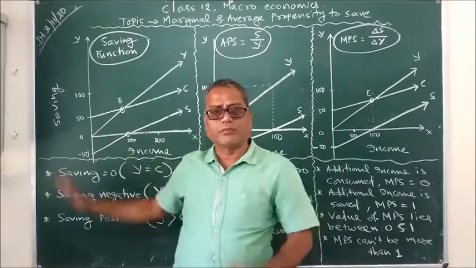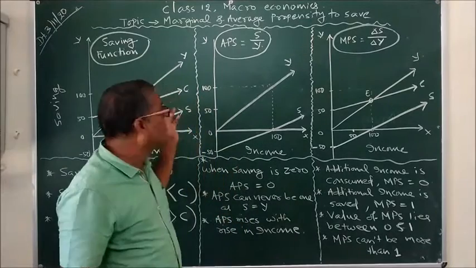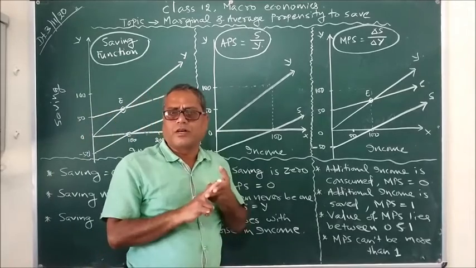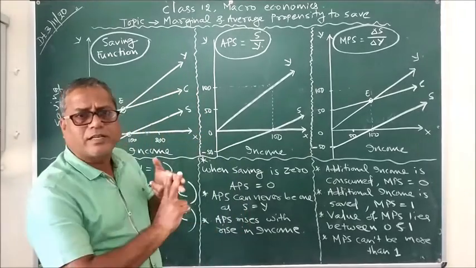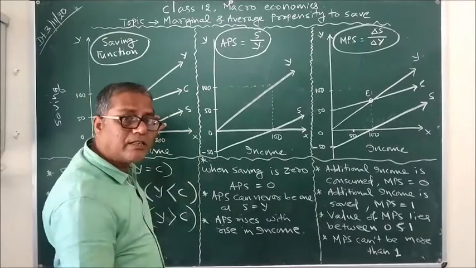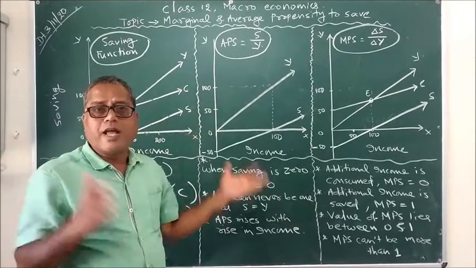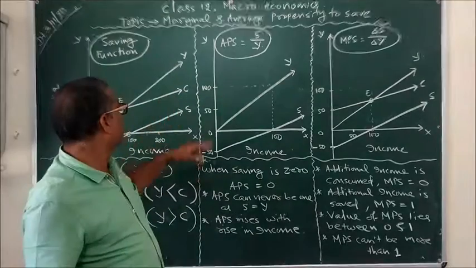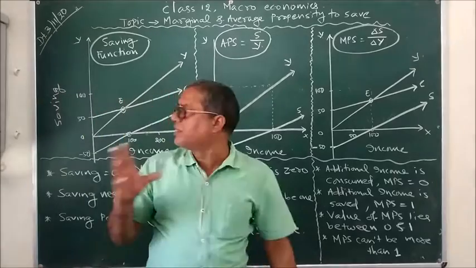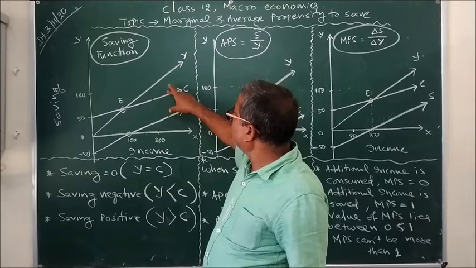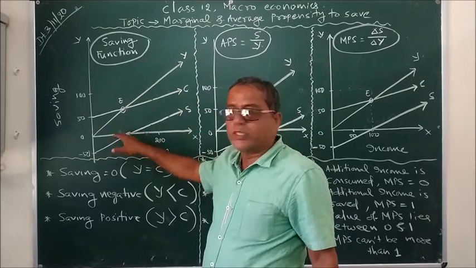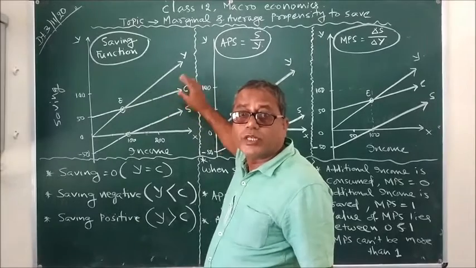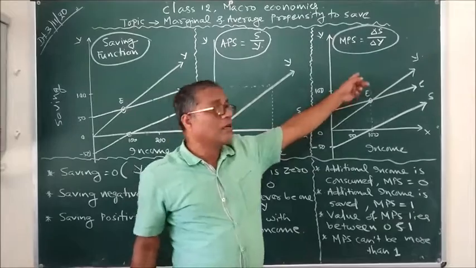So this is all about the consumption function and saving function. And what is the saving function? Just like the consumption function, the saving function tells us the technical relationship between a rise in income and the way we change our saving pattern. One more technical thing you can notice here: as income goes on rising, the distance between the consumption and saving curve is getting closer and closer, and the reason we will discuss in the MPC.